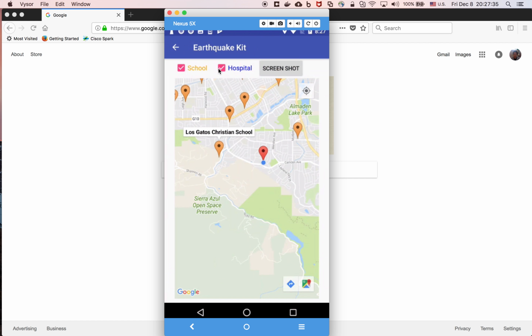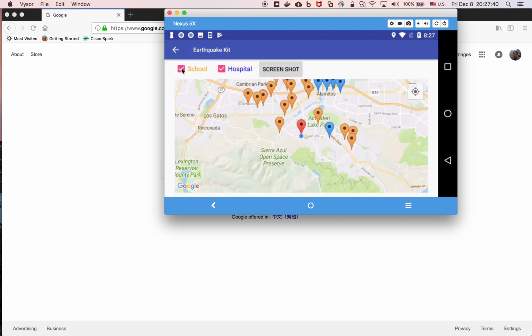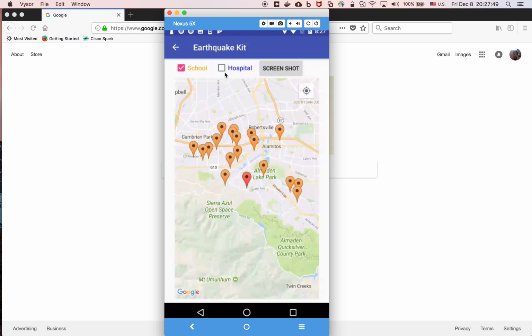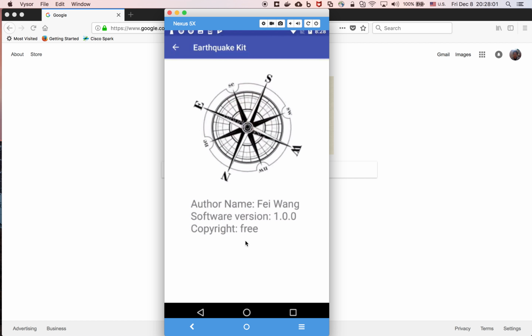Yeah, and also I run rotation. The checkbox status will be saved. And when I rotate back, the hospital checkbox that was checked is now unchecked. And go to the main UI, main activity. So I have the about button. Basically I added the compass and the app information.